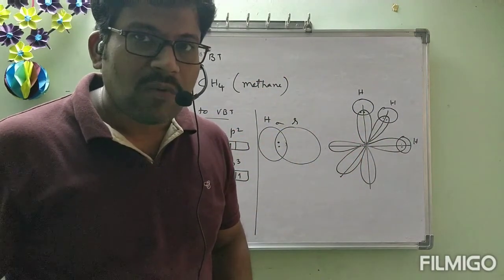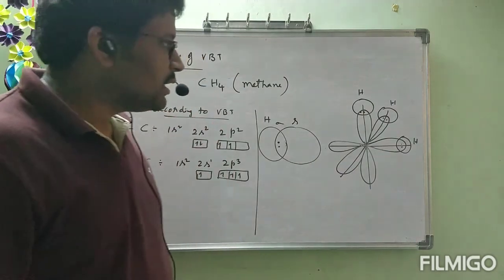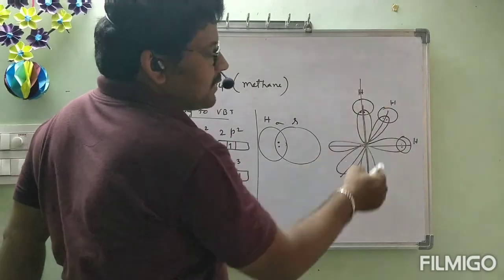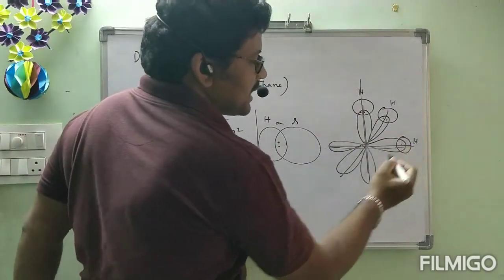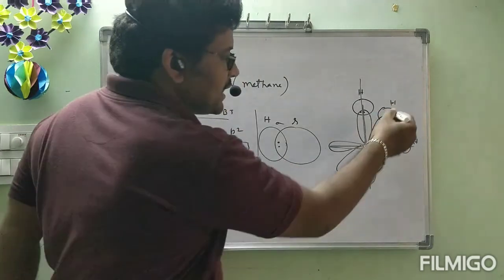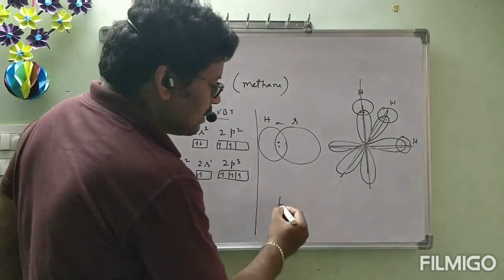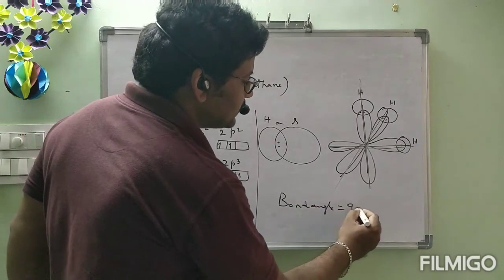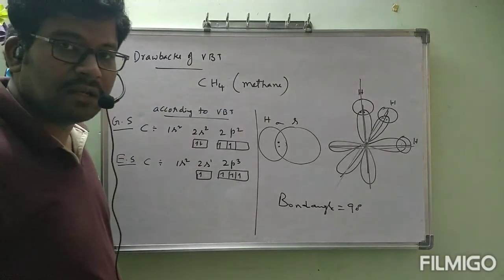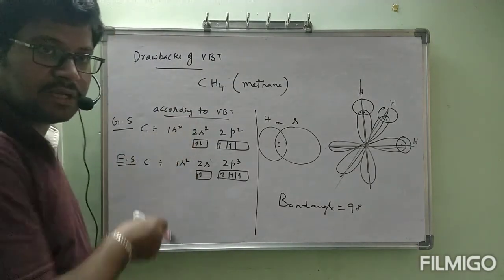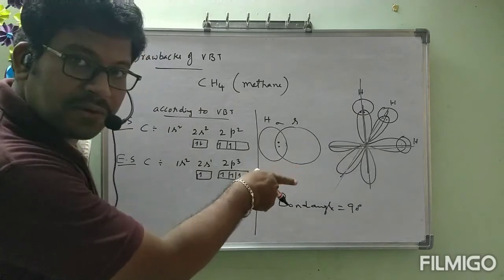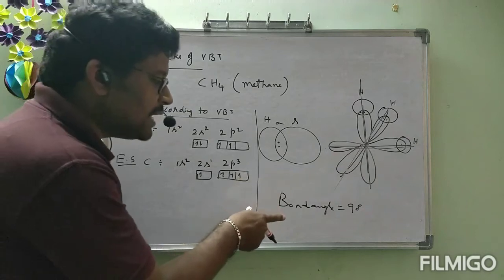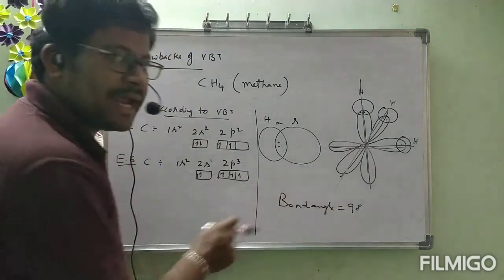Then what is the angle between the bonds? If they are perpendicular to each other, see, this is the bond along py, the y-axis. This is the bond along the x-axis. This is the bond along the z-axis. What is the bond angle? The bond angle is equal to 90 degrees. According to valence bond theory, if you explain the concept, we get the bond angle in CH4 as 90 degrees.